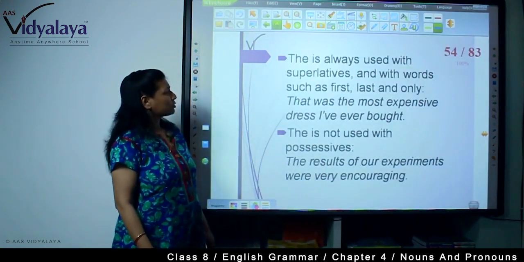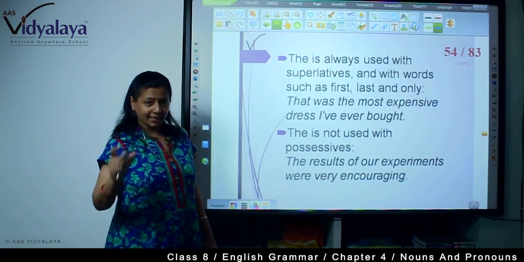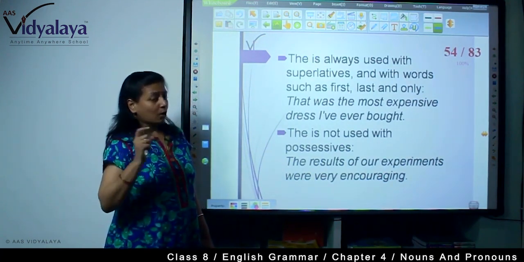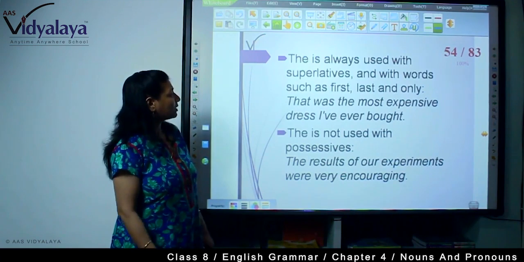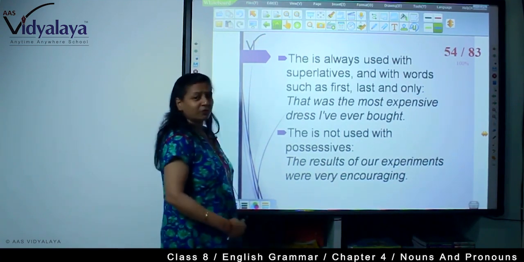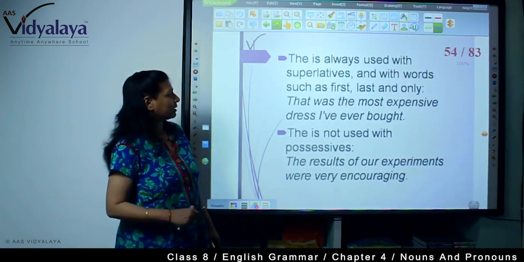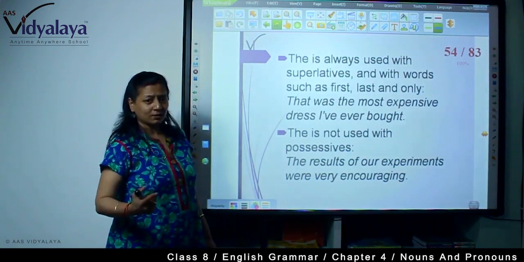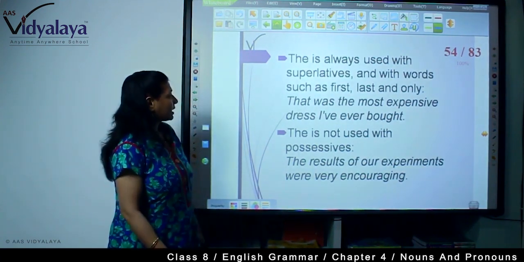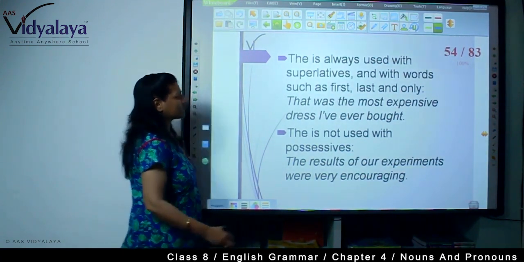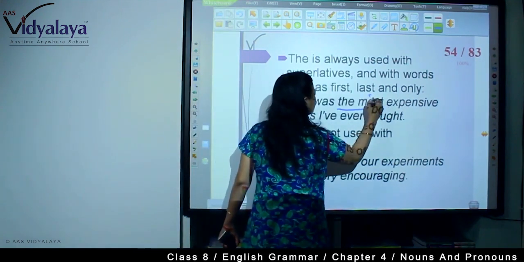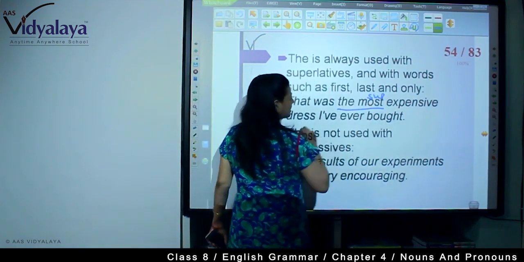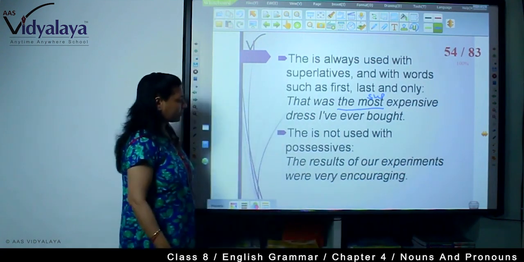The is always used with superlatives, the greatest, the best. Always superlatives, and with words such as first, the first person, the last one, the only person. That was the most expensive. See, superlative, the most expensive dress I have ever bought.